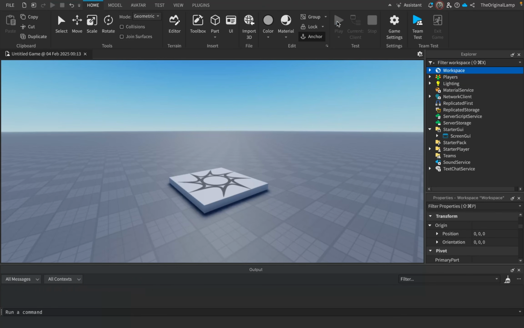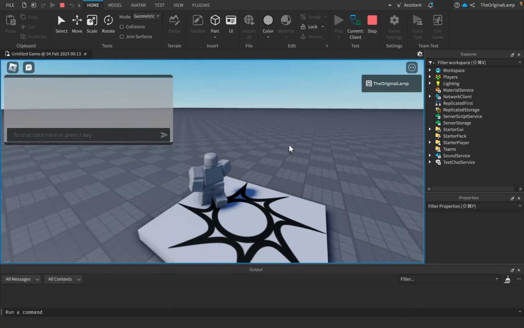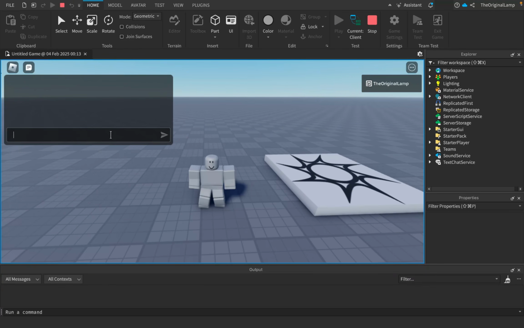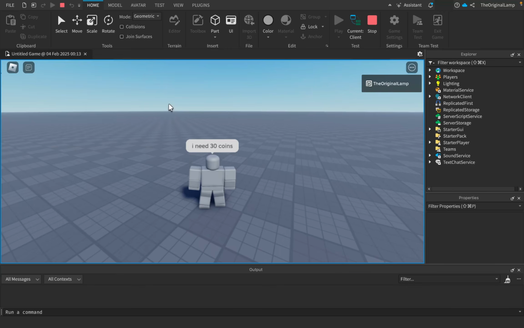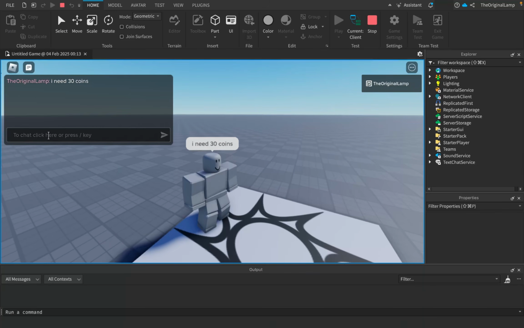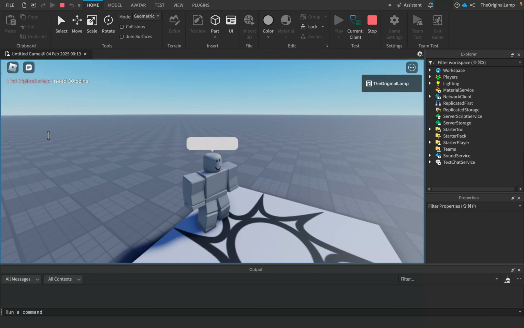You know how Roblox has this dumb filter where you play the game and then if you try and type something in chat, it just filters a bunch of stuff. Even, I remember there was a point where you couldn't say numbers at all. I played this game where it was like, I need 30 coins, and it literally censored my entire message. As a kid, I picked up that I wasn't allowed to use numbers, but I never quite understood why. Or how you can't say things like Instagram, Discord.